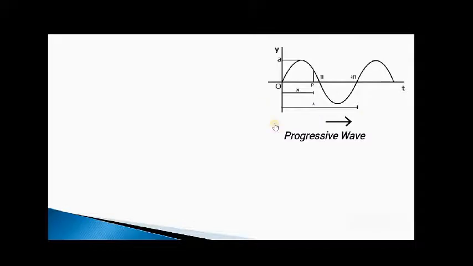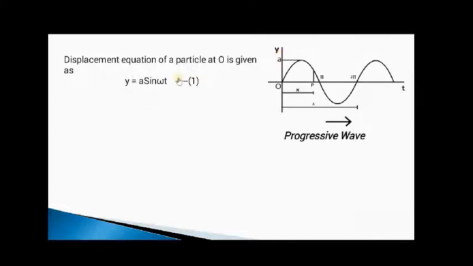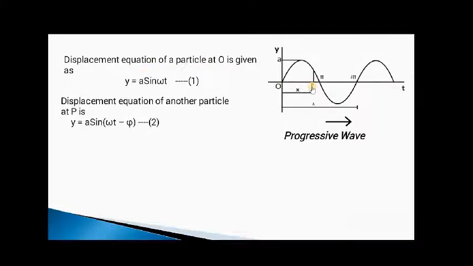Now we can write down the displacement equation, y equal to a sine omega t, as the displacement equation of a particle present at the position O. Using this, we can rewrite the displacement equation for another particle present at the position P. It has a phase difference of phi.